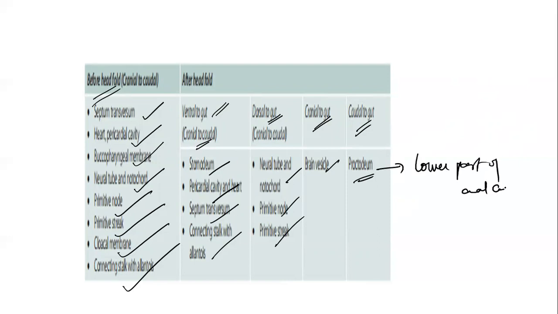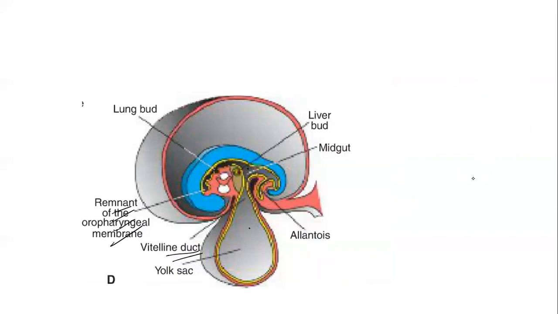I told you just now, the cloacal membrane is going to separate the upper part of the anal canal from the lower part of the anal canal. This lower part of the anal canal is called the proctodeum. So this is the hindgut. This is the hindgut. So here you will be having the proctodeum, such a structure present dorsal to the gut.